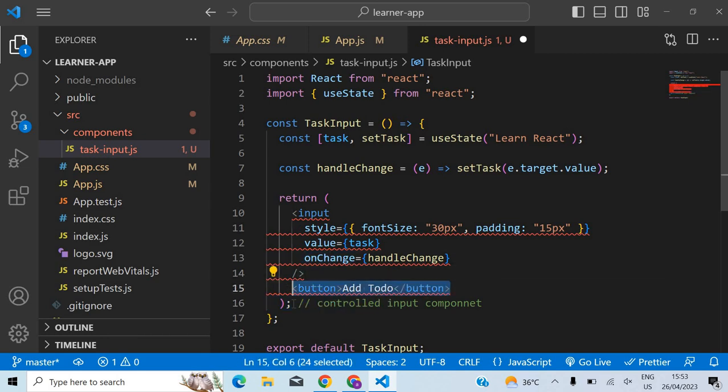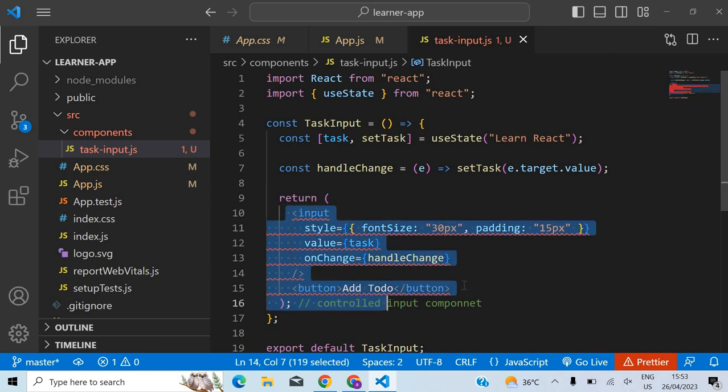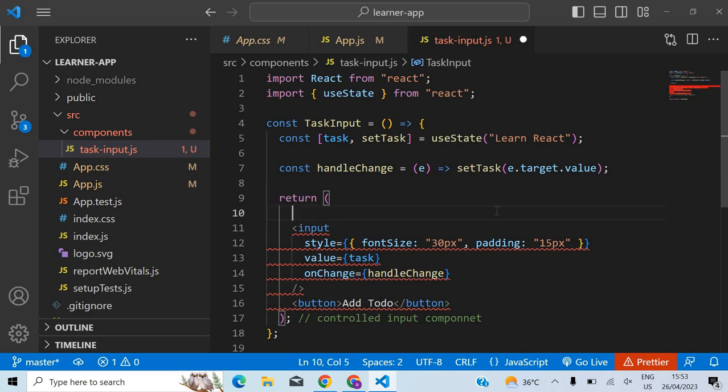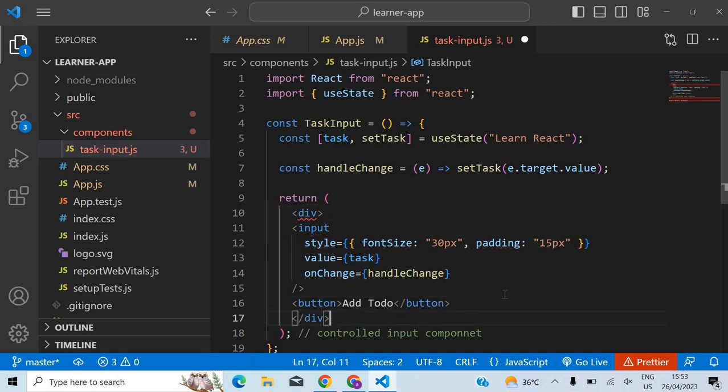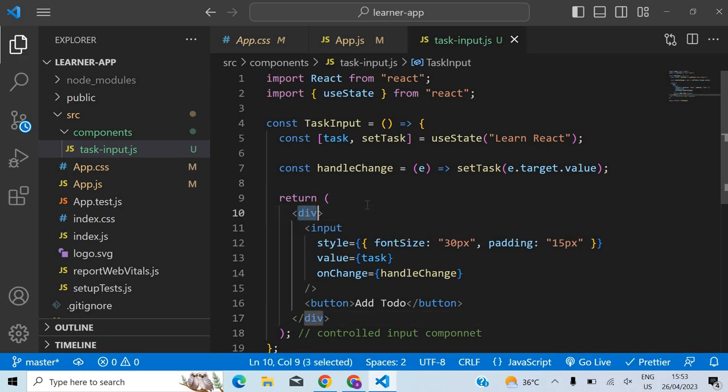Okay, so button add to do. So I added this button here, but why is it showing me this red line? See, it's complaining. The reason is because this return statement can have only one node, or you can say only one direct child. In this case, yes, it should be wrapped. When you wrap, there will be only one child. For example, if I wrap this inside a division, how many things are you returning directly? You are returning only one node, right? In this case, this is a node, right?